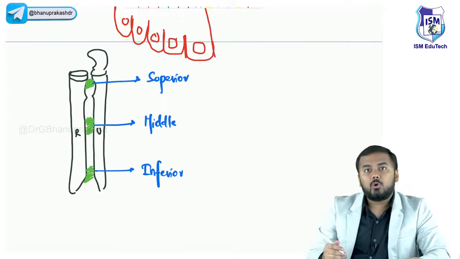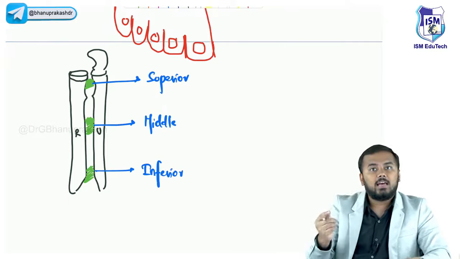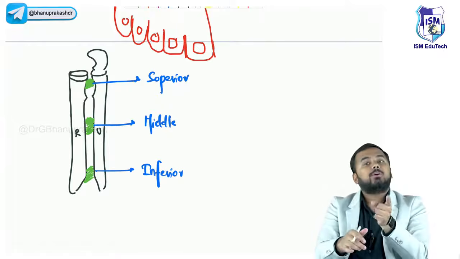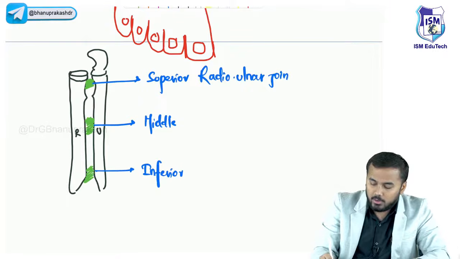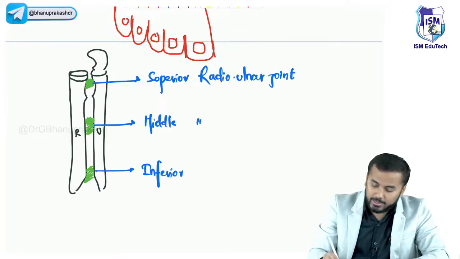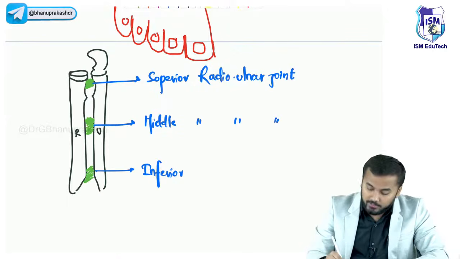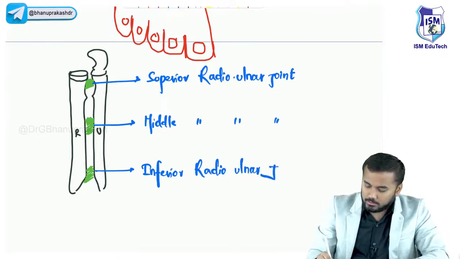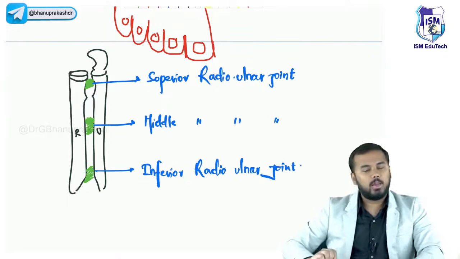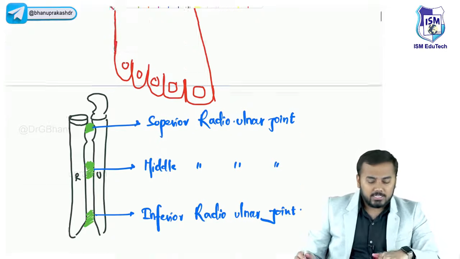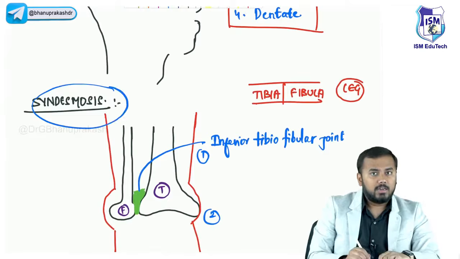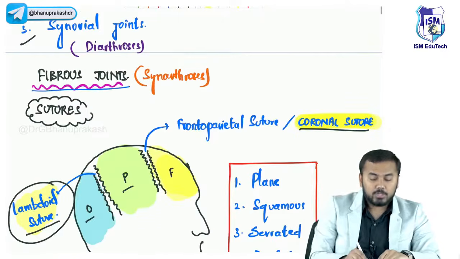So what is the name of the joint? Joint is between radius and ulna. Again, combine both the words. Radio-ulnar joint. So, superior radio-ulnar joint. Next, we have middle radio-ulnar joint. Next, we have inferior radio-ulnar joint. Okay. Now, right now, our discussion is about syndesmosis. Right? Syndesmosis are a type of fibrous joints.